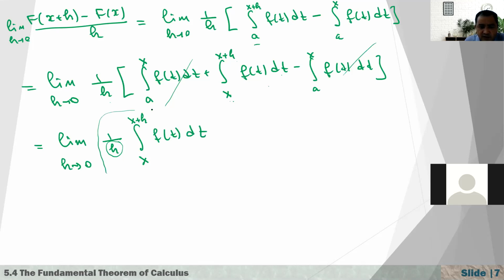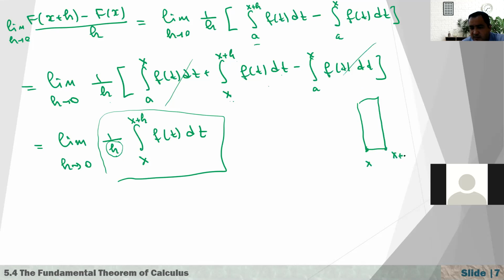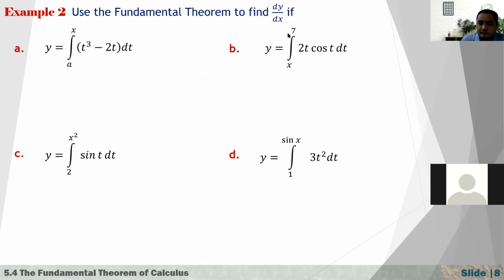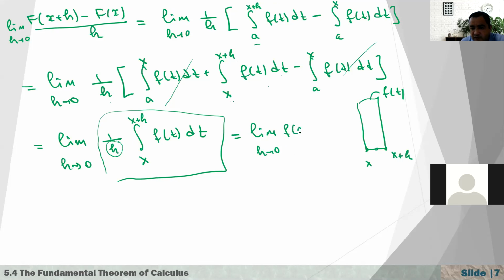Here we have b minus a for the integral. I'm just talking about this small region, where this point is x, this one is x plus h, and this function is f of t. So there exists some c on this interval where f of c is equal to this average value. So that's equal to the limit as h approaches 0 of f of c.